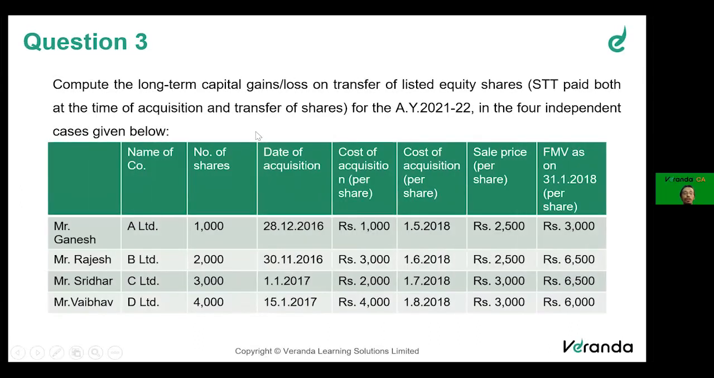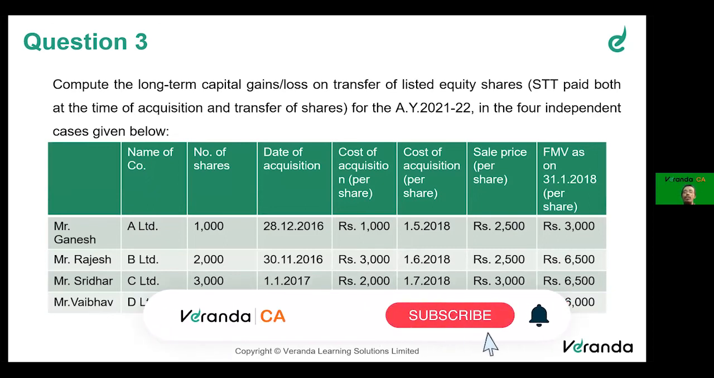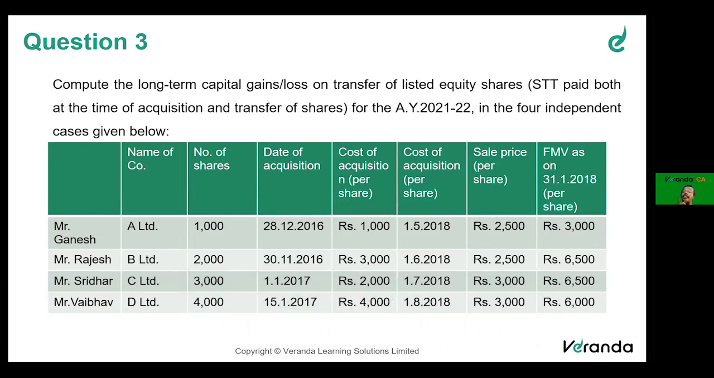Now, moving on. This is a case of computation under section 112A. What is 112A? We will take an Excel to solve this. We have done at least 5-6 cases, different combinations and permutations. What is 112A? 112A is long-term capital gain on sale of shares or securities where STT is paid at the time of purchase as well as at the time of sale. Then we have to do a computation.